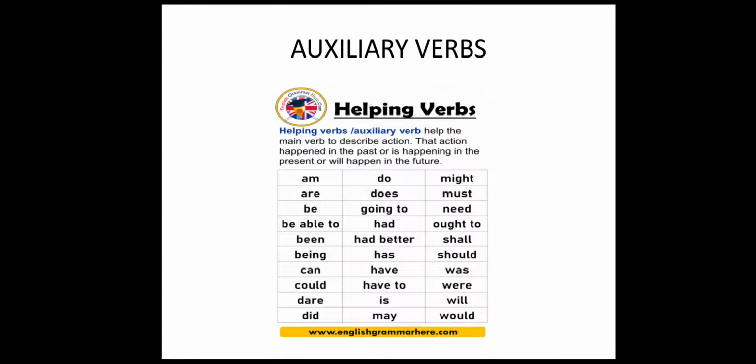Let's choose now has. She has completed her work. Now has comes before another principal verb, completed. So all these verbs mostly and majorly come before the action words and they are the ones that help the main action word in a sentence.